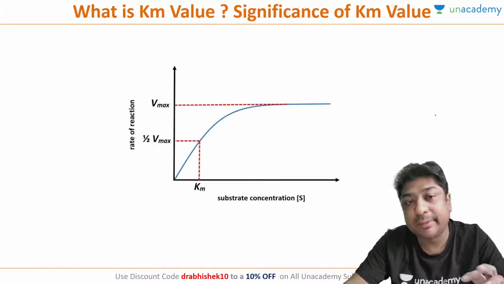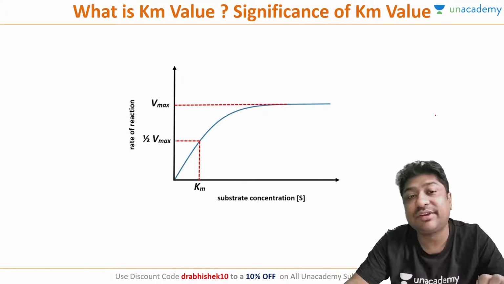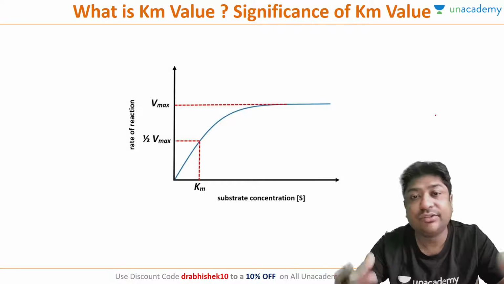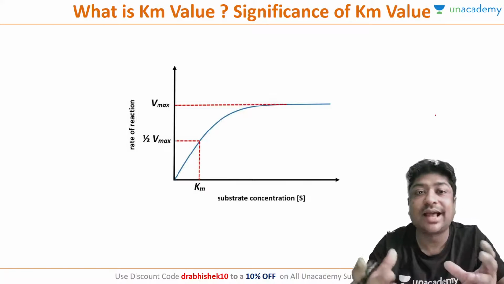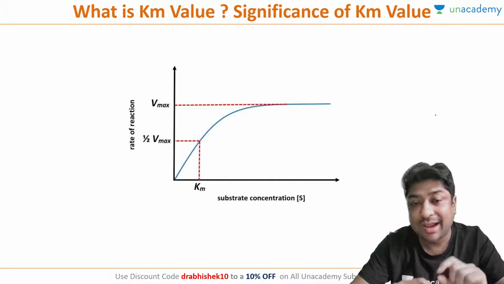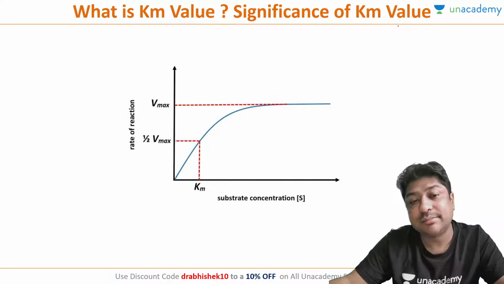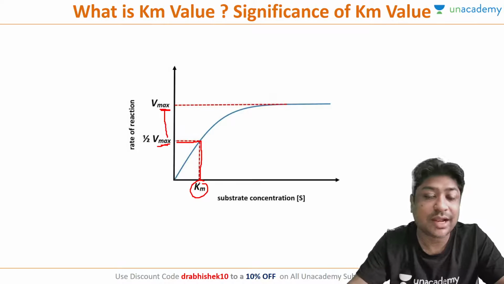The next important point about enzyme kinetics which you have to know is basically what is the significance. How do we know what is the affinity of the enzyme towards the substrate? How good is the interaction between the enzyme and the substrate? And for that we need to calculate a parameter called Km. So what is Km? To calculate Km, first you take the Vmax, you get half Vmax, and look at the substrate concentration at half Vmax. So that is the Km.